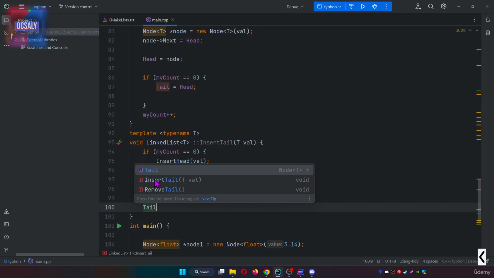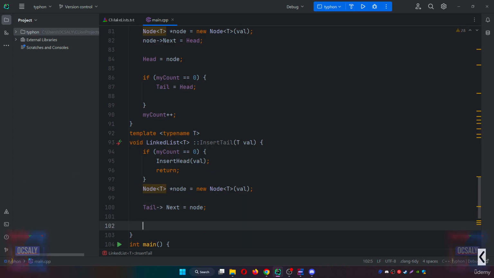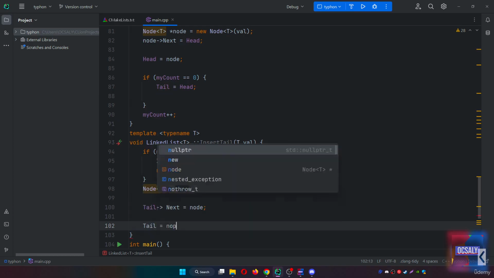And here we will create this code, and I will explain it now. So we write this code. In this case, the current tail will no longer be the tail. So the next pointer of the current tail will point to the new node here. And we will also make the new node become the tail. So tail equals node.